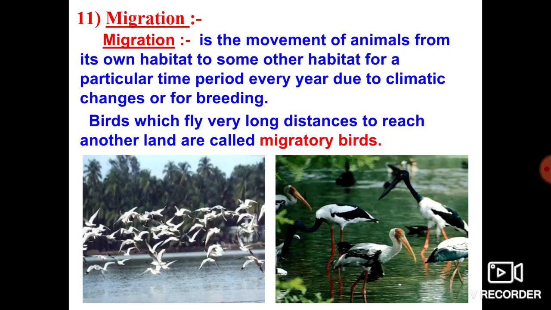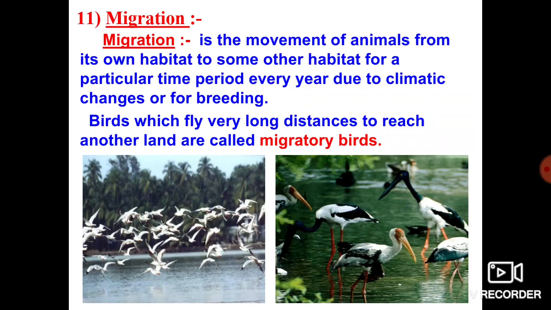So migration is nothing but the movement of animals from one place to another place to escape from the unfavorable condition. The best example: some of the birds migrate from one country to another country. The best example we are going to consider is the Siberian crane. The Siberian crane is a bird of the country Siberia.